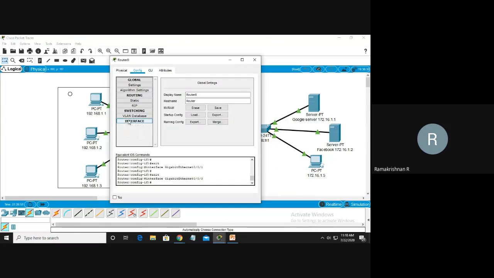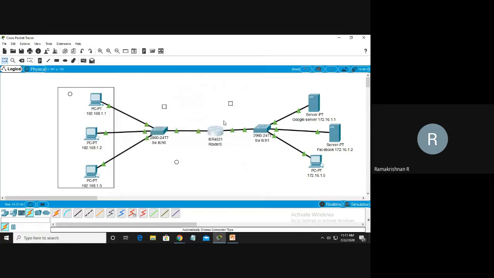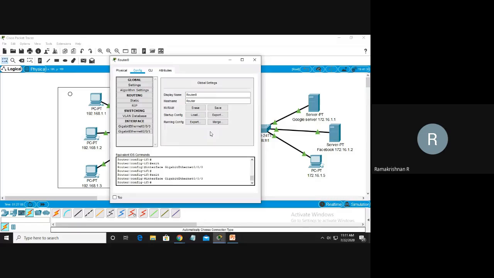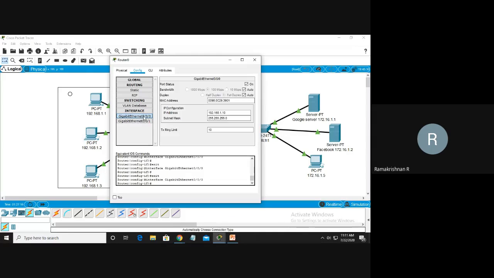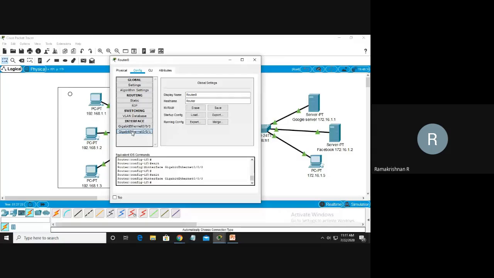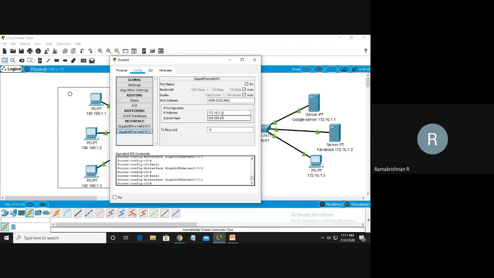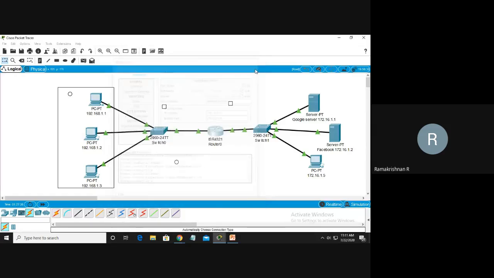Okay, interface. Everything okay. 192.168.1.10. Okay. 172.16.1.10.